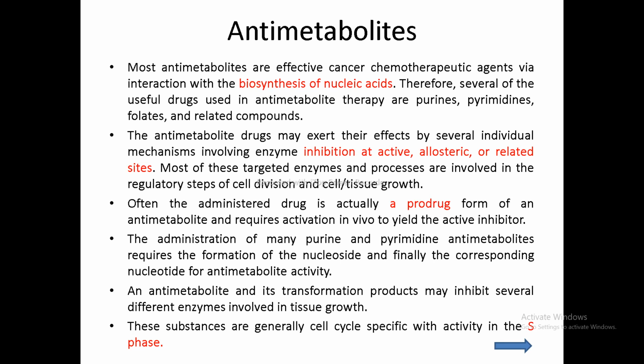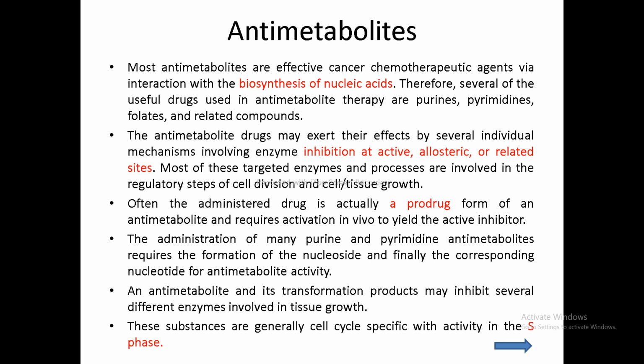These agents inhibit the synthesis of purine-based nucleotides. Now, which are the purine-based nucleotides? That is AMP, adenosine monophosphate. Then the second one is guanosine monophosphate, that is GMP. So these are the purine-based nucleotides, right?